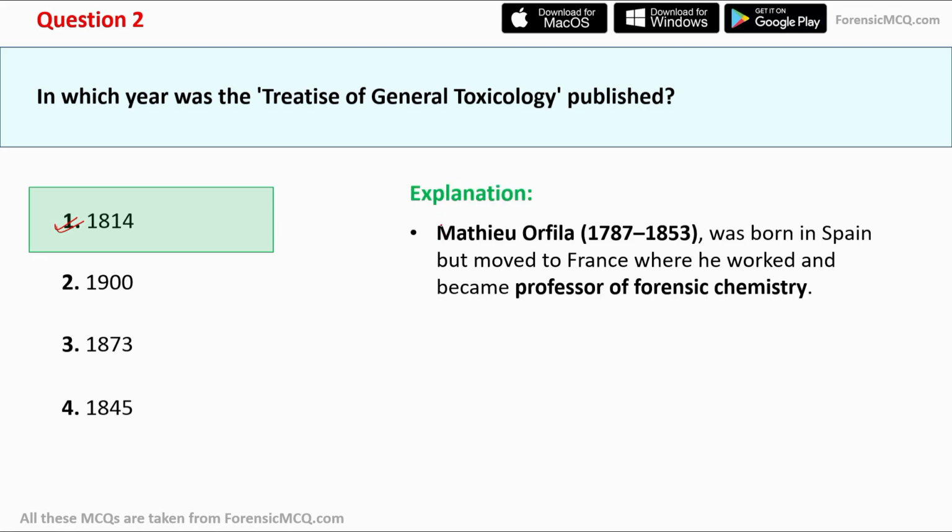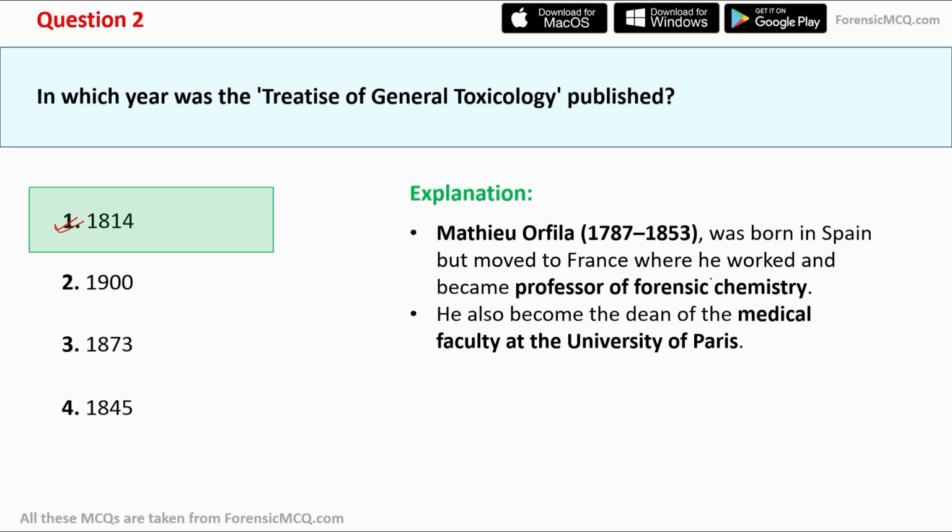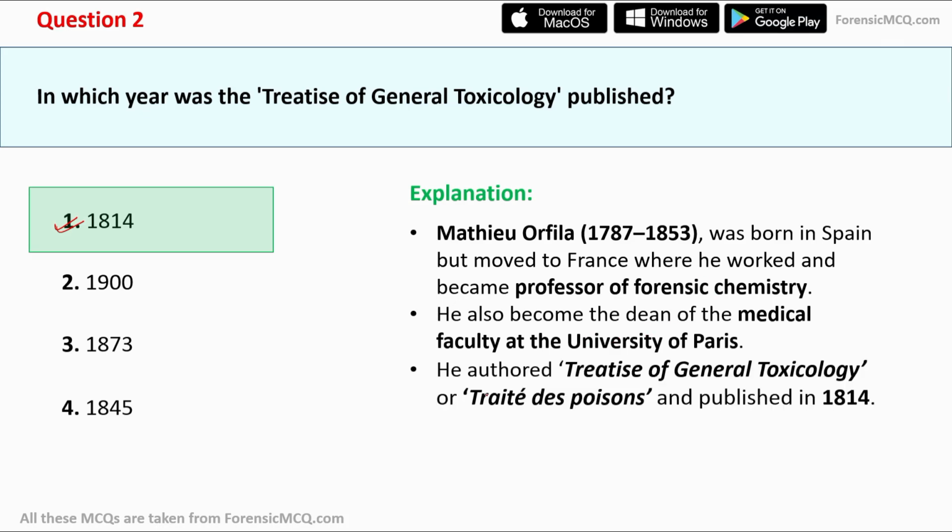So the Treatise of General Toxicology is published by Mathieu Orfila, and he was Spanish. He was born in Spain, and later he moved to France, where he worked and became the professor of forensic chemistry. In later years, he also became the dean of the University of Paris, and he also authored Traité des poisons, which is later published in English as Treatise of General Toxicology, and he published it in 1814.